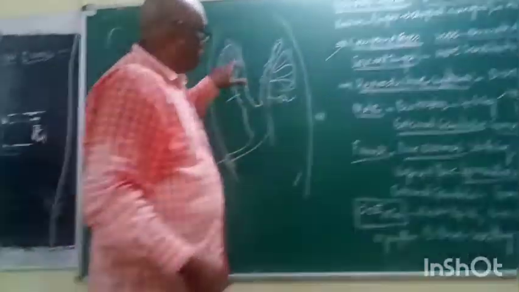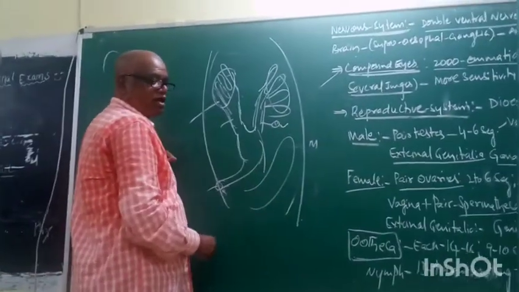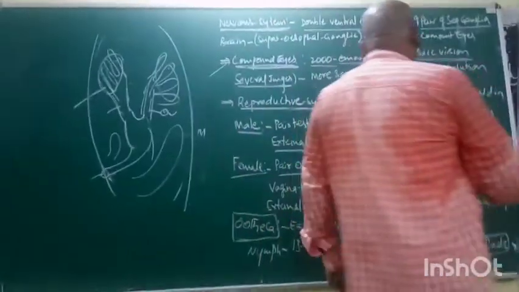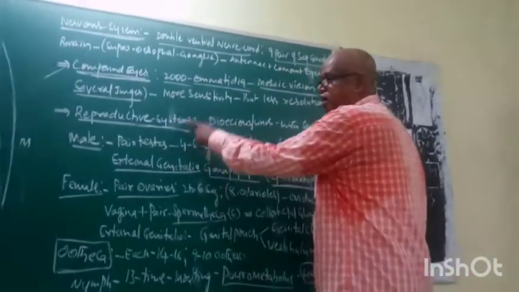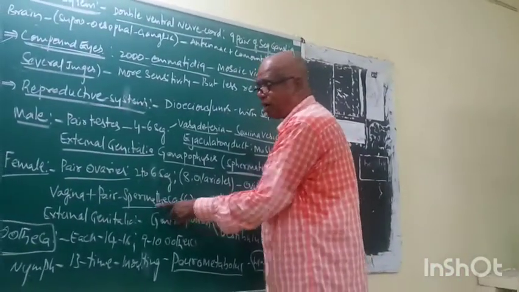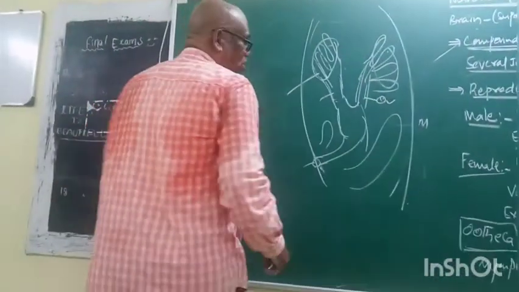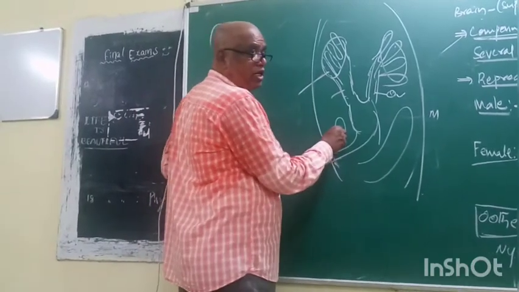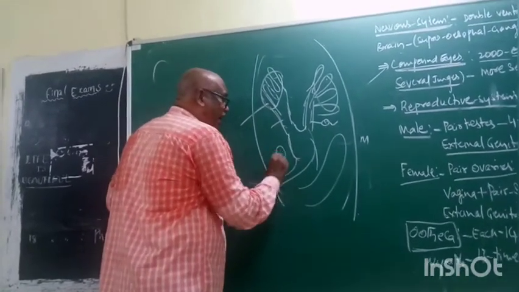Like the male, the female contains collateral glands and spermatheca. In male, seminal vesicle. In female, spermatheca. Right. During copulation, the sperms are stored in the female body, in a sac.